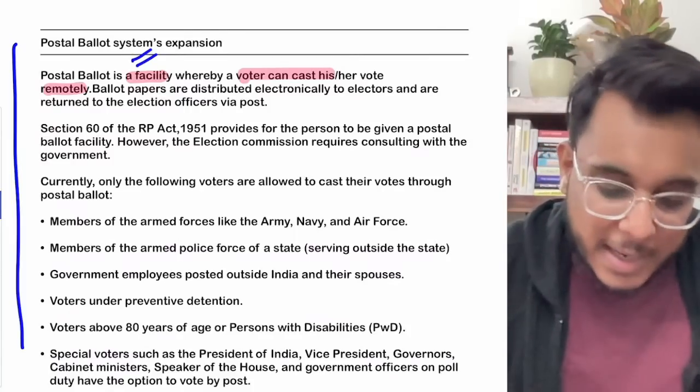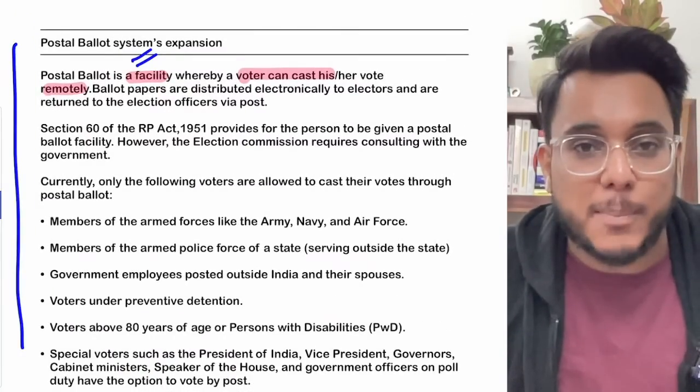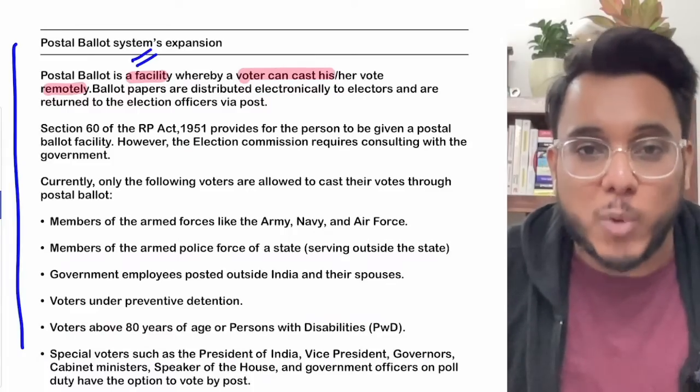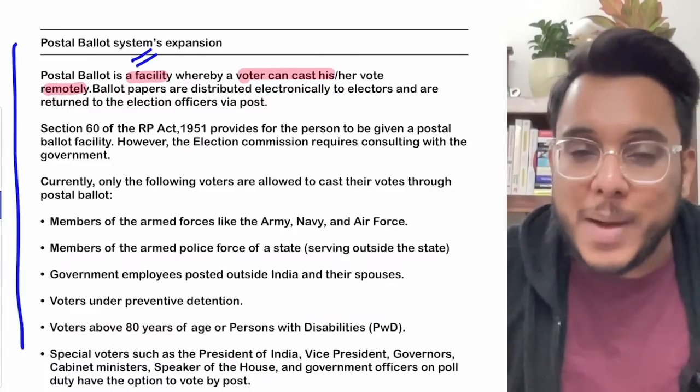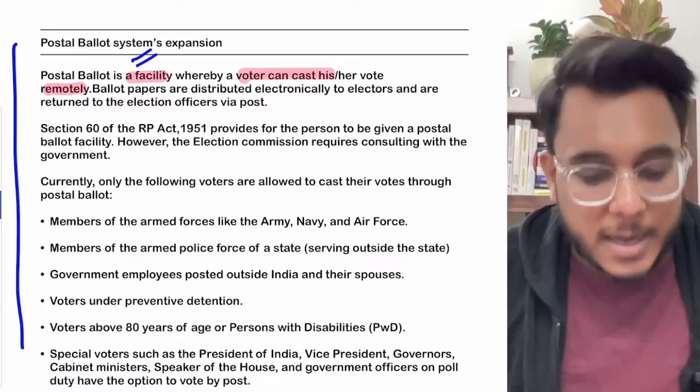Now the postal ballot is actually very important for a particular type of voters. For example, the soldiers who are posted in remote locations cannot come home to participate. So for them the postal ballot system is very much important.